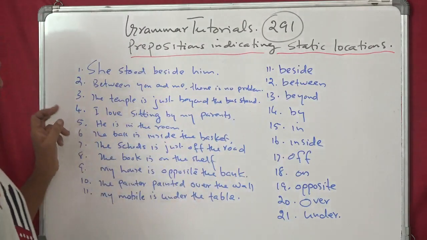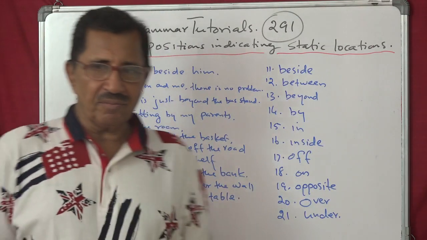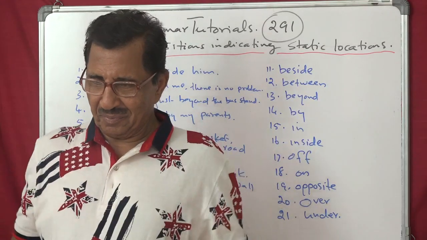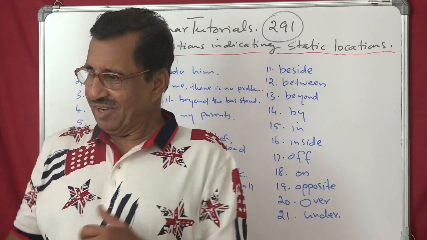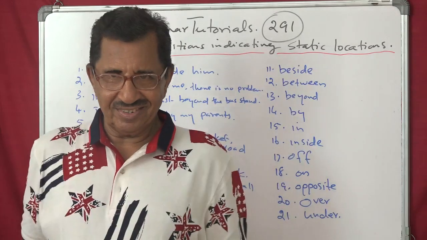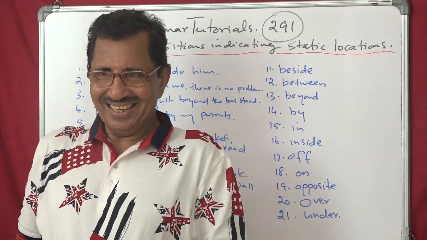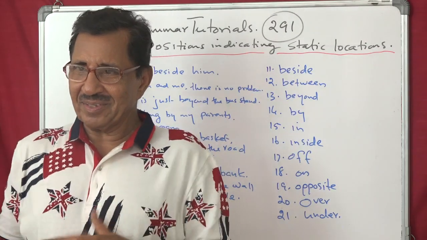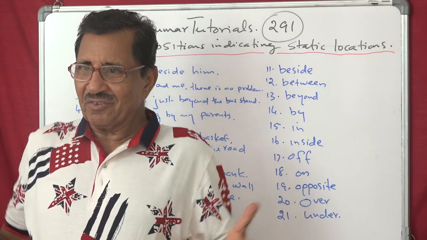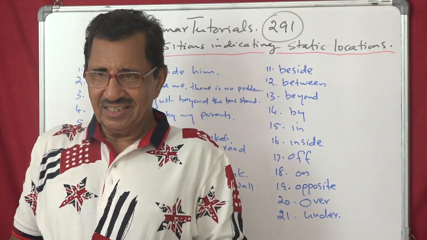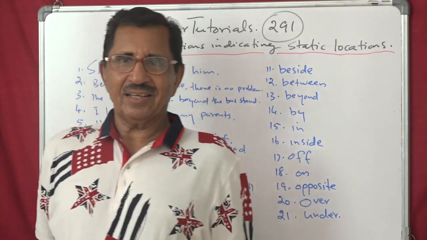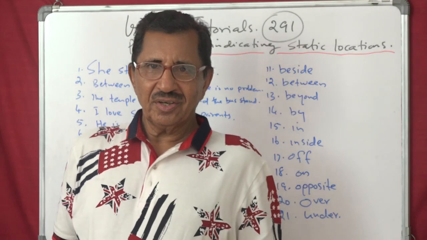And now next is between. Between you and me, there is no problem. Two persons now. Between husband and wife, there are no problems. And between myself and my head of the department, we are good friends between us. That is static position.